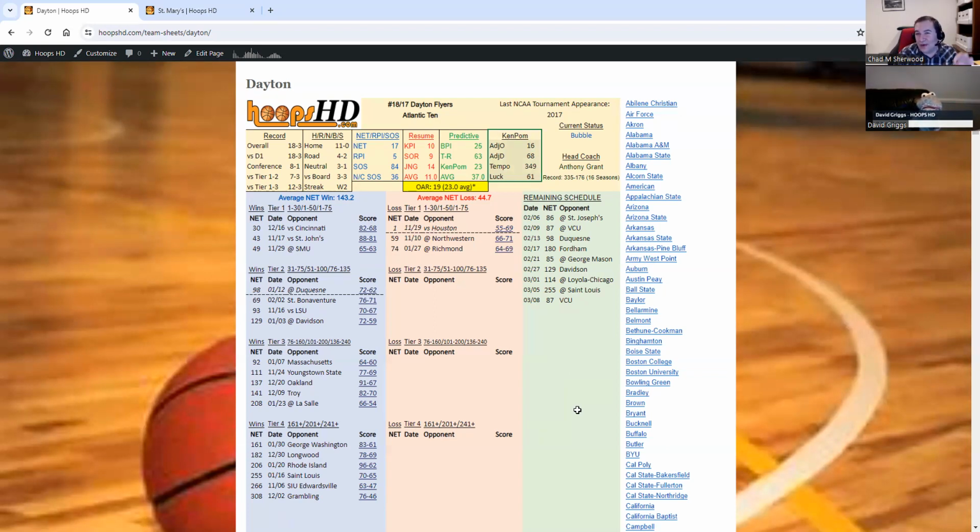Not how many points you score, but how good are you at scoring points per possession. So offensive and defensive efficiency is just that. It's points per 100 possessions. Simple as that.